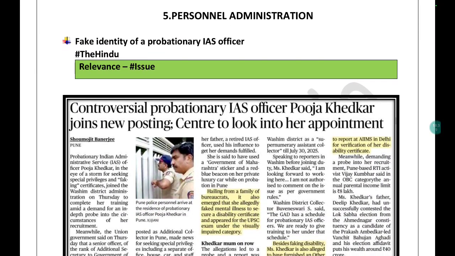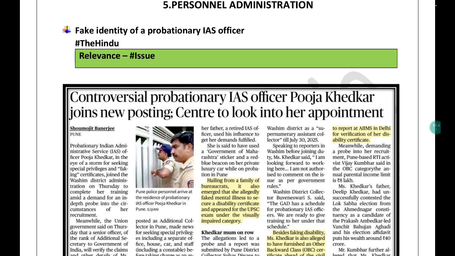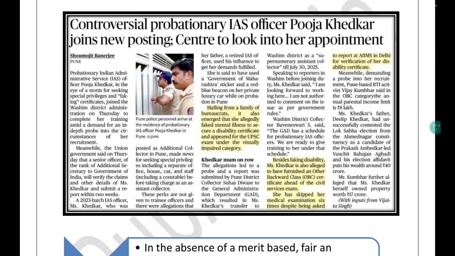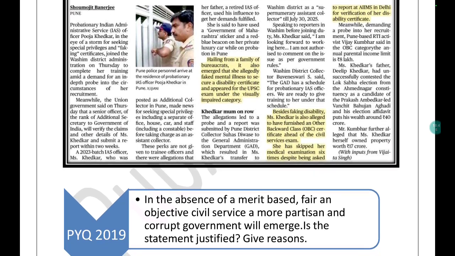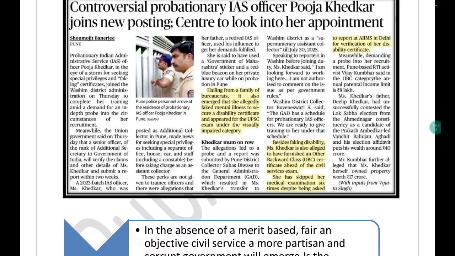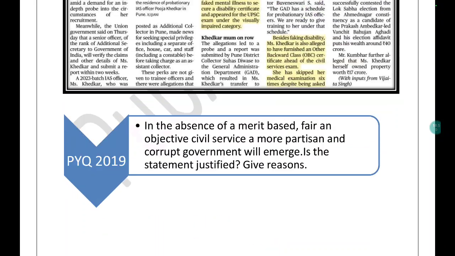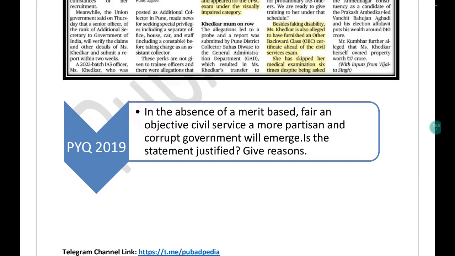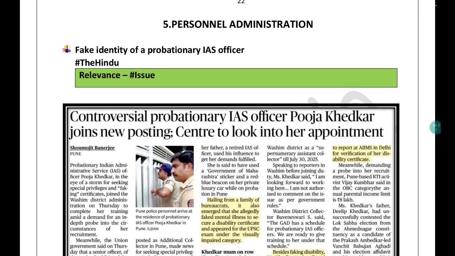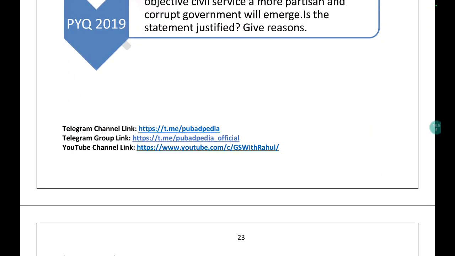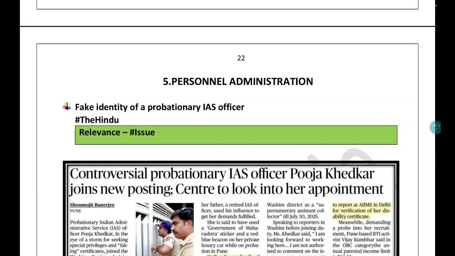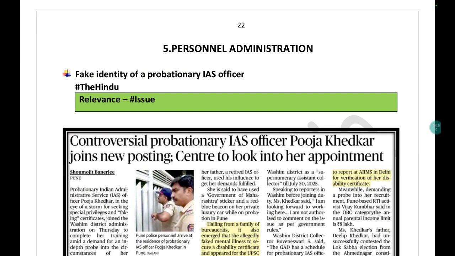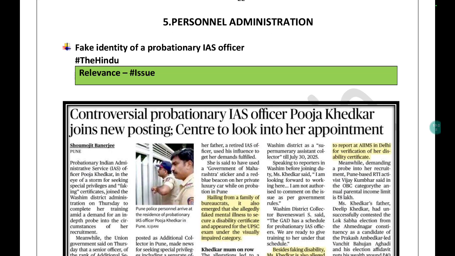Similarly, fake identity of a probationer IAS officer. So you can just read about the Pooja Khedkar case from this article. All these things were there in the market, so you can read it from any source. But yes, you have to understand that okay, here we are talking about recruitment, and if you look at personnel administration, there are some important themes of the syllabus like recruitment, training, or for that matter position and rank classification. These are the important heads from which UPSC used to ask questions very often.